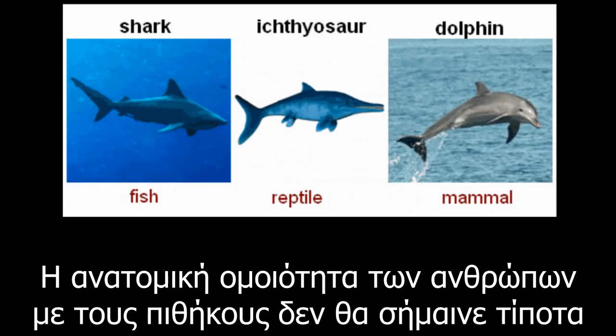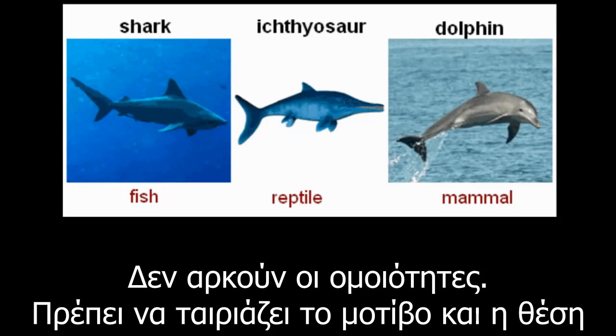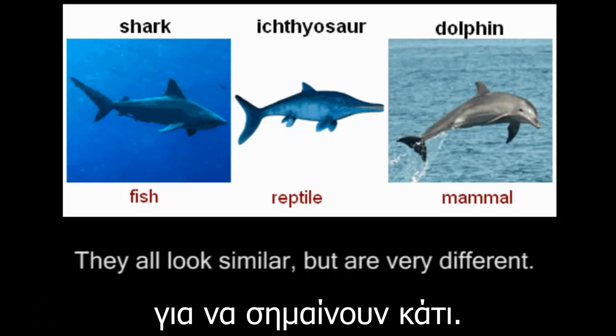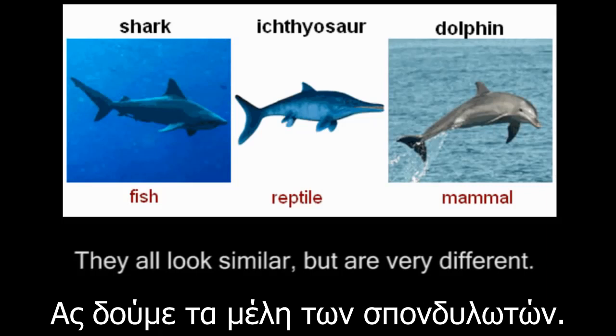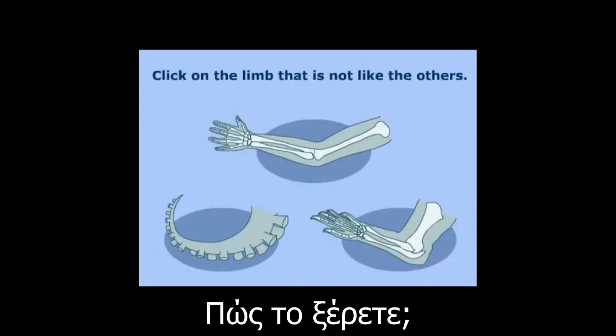After all, humans and apes having very similar anatomical arrangements would mean absolutely nothing if they were cold-blooded, had genes for making feathers, or laid eggs. As such, it's not the similarities, it's the distinct pattern and location of those similarities and differences which is necessary for them to mean anything. So, for example, let's take a look at the vertebrate limb. Which of these limbs is not like the other? How do you know that?